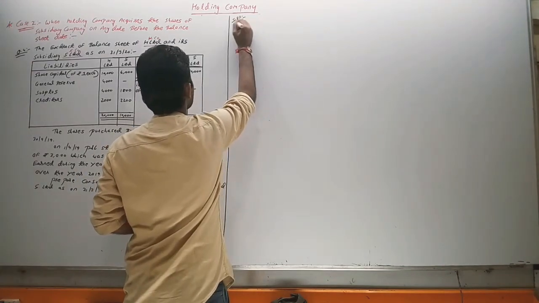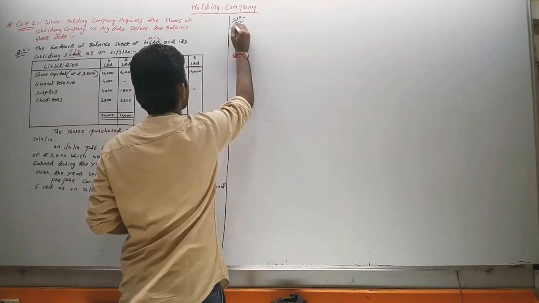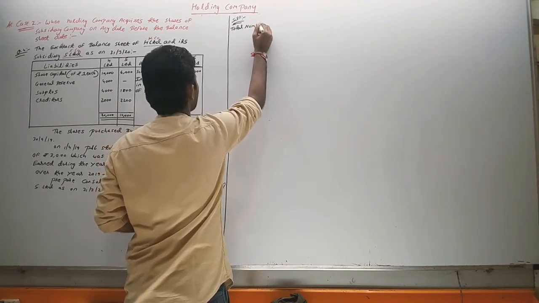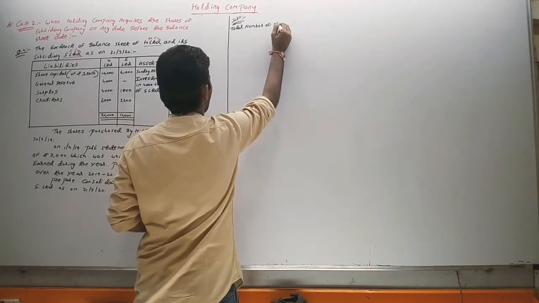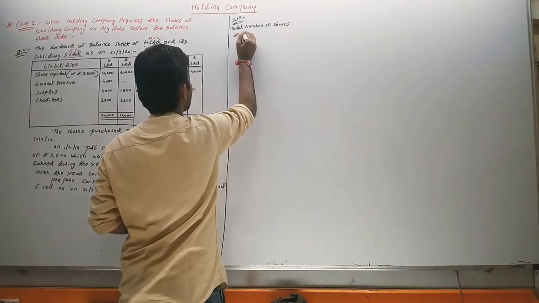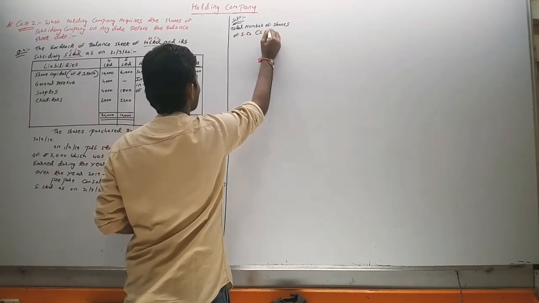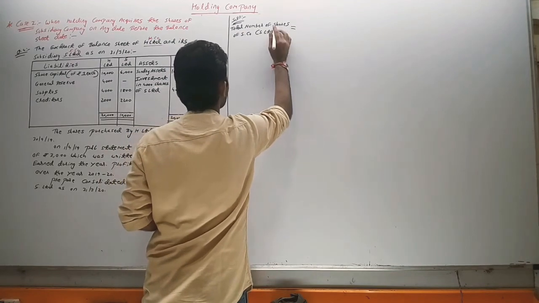Solution. Total number of shares of the subsidiary company, in our case S Limited. What is the formula?